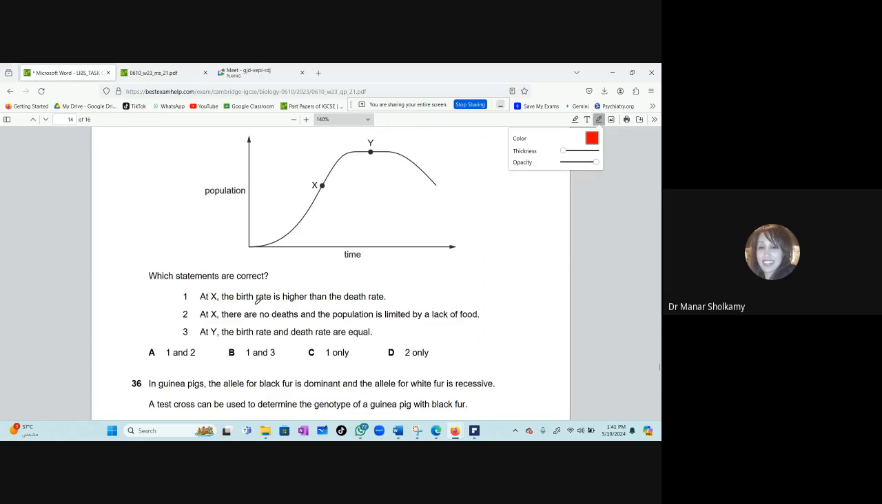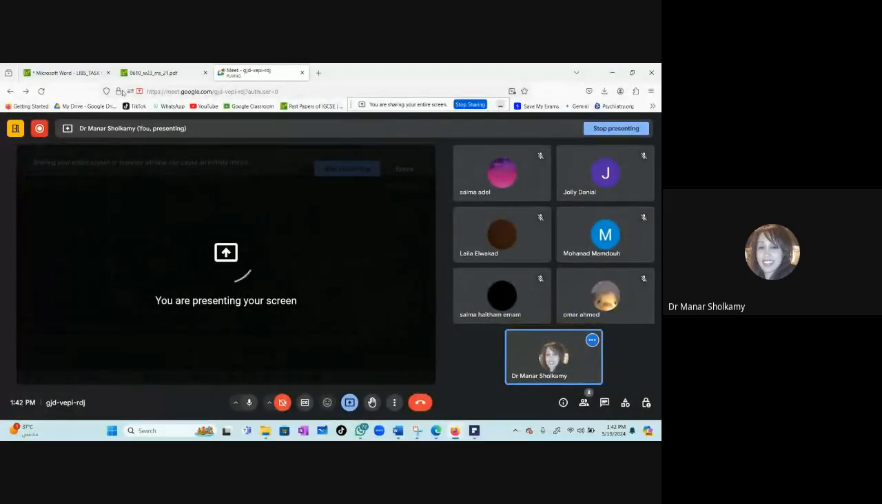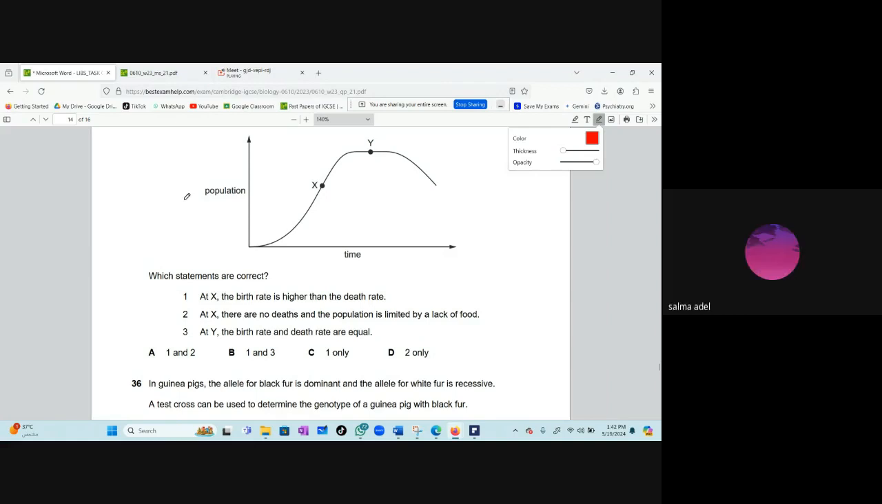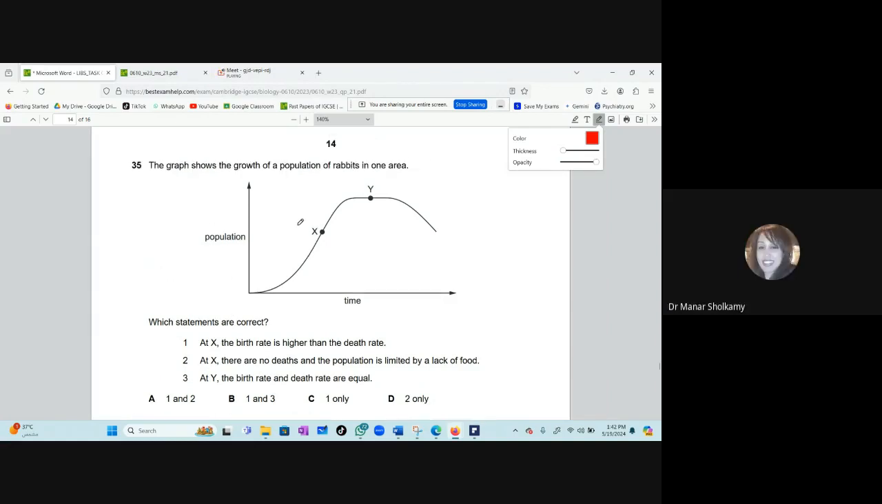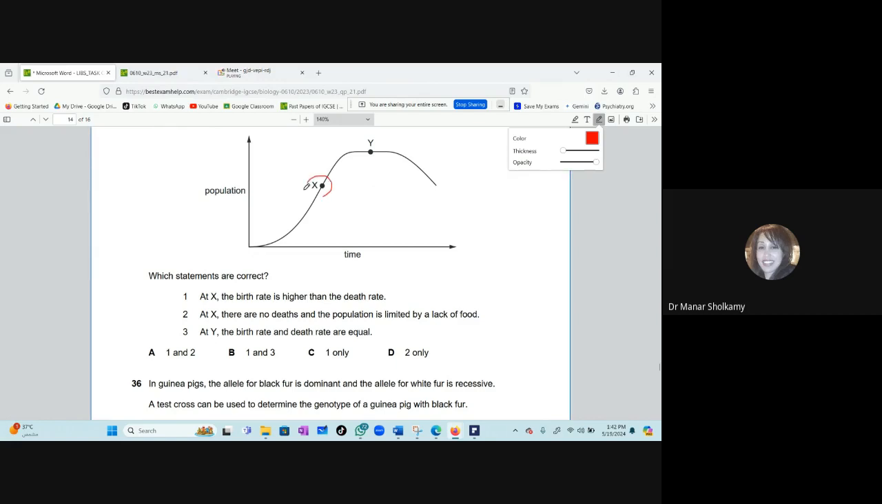35. The graph shows the growth of a population of rabbits in one area, X and Y. Which statements are correct? At X, the birth rate is higher than the death rate. Let me represent again. Okay, better now? Now we have here a graph, the population curve. If you remember, at X, the birth rate is higher than the death rate. At X, there are no deaths and the population is limited by a lack of food. At Y, the birth rate and the death rate are equal.